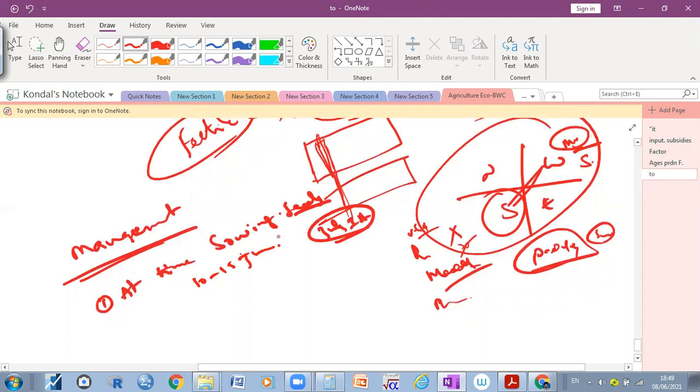So the output depends on when you sow the seeds. For example, recently most of the paddy has been affected by rainfall. Why? Those who sowed earlier have an earlier harvesting time, and those who sowed late have a very late harvesting time. Have you understood that?